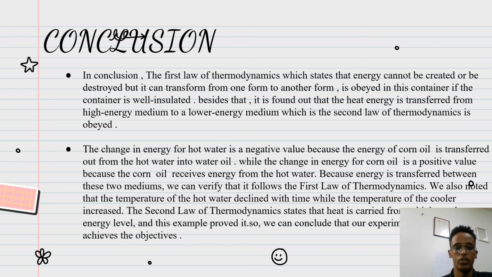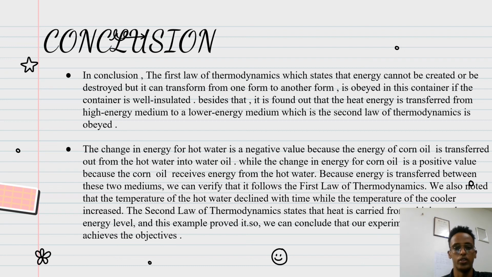Moreover, the change in energy for the hot water became a negative value because the energy is transferred out from the hot water into the corn oil, where the change in energy for corn oil is a positive value, and this is the result of the corn oil receiving energy from hot water. Because energy is transferred between these two mediums, we can verify that it follows the first law of thermodynamics.